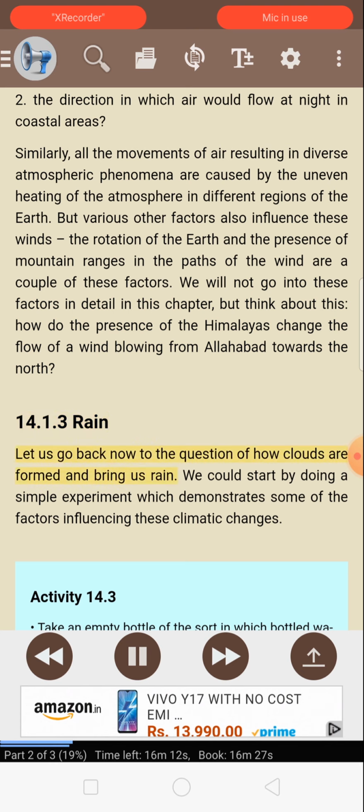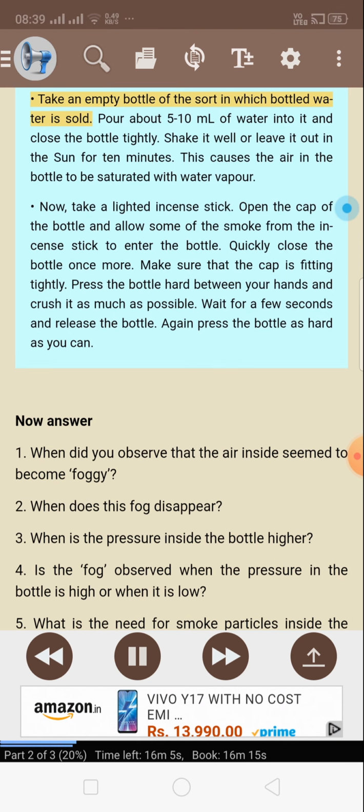14.1.3 Rain. Let us go back now to the question of how clouds are formed and bring us rain. We could start by doing a simple experiment which demonstrates some of the factors influencing these climatic changes. Activity 14.3. Take an empty bottle of the sort in which bottled water is sold. Pour about 5 to 10 ml of water into it and close the bottle tightly. Shake it well or leave it out in the sun for 10 minutes. This causes the air in the bottle to be saturated with water vapor.